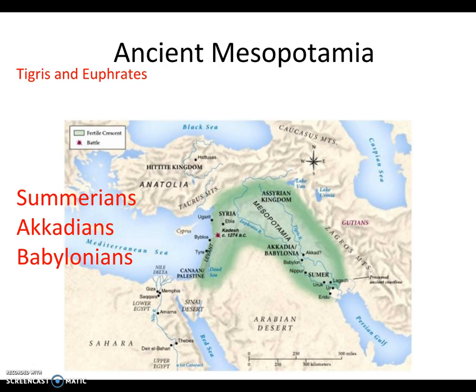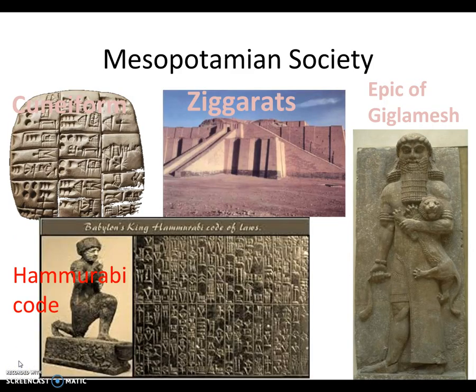Some inventions that the Mesopotamians have is... Sorry, I forgot to change slides. But some of the inventions Mesopotamia would create, first is cuneiform writing. Second are these ziggurat temples that they used for religious purposes.